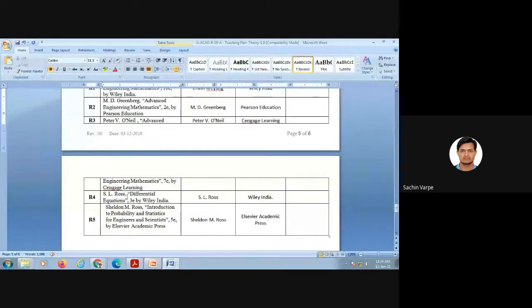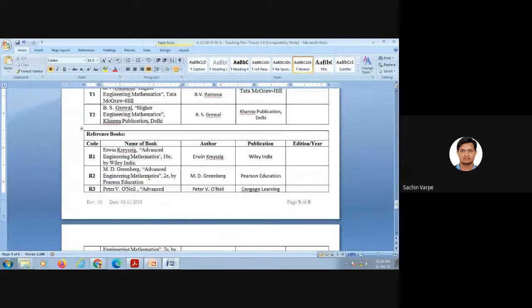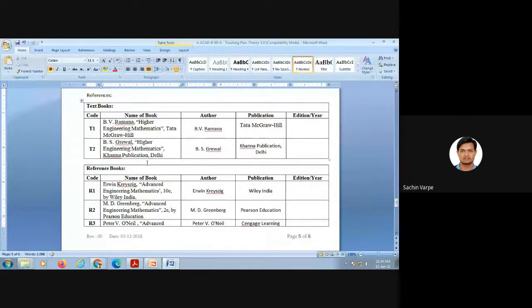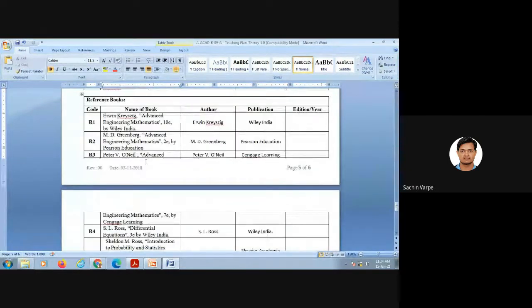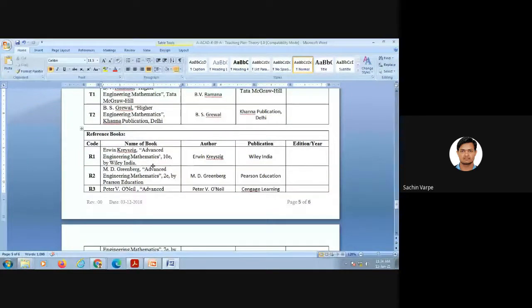The next is S.L. Ross. This is completely related to differential equations only, ordinary and partial both. And Sheldon M. Ross, Introduction to Probability and Statistics. This is completely for statistics and probability. So these are the 5 books you can refer, and with the 2 textbooks, totally there are 7 books. All these books are available in our library, the departmental library, and also.